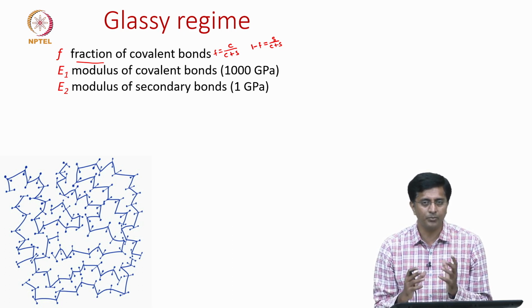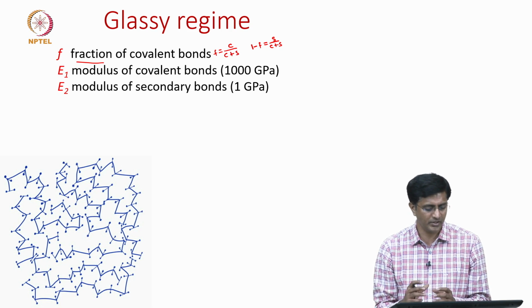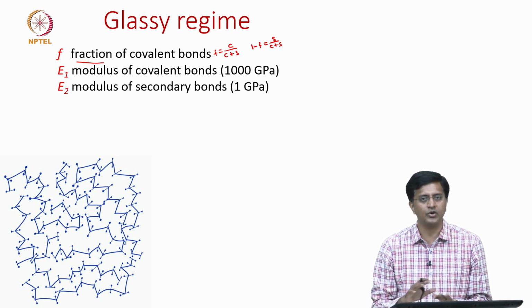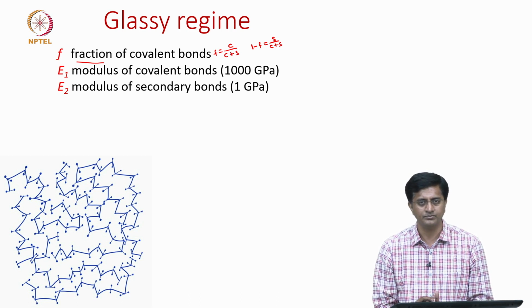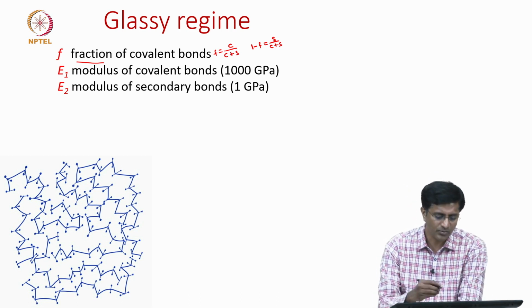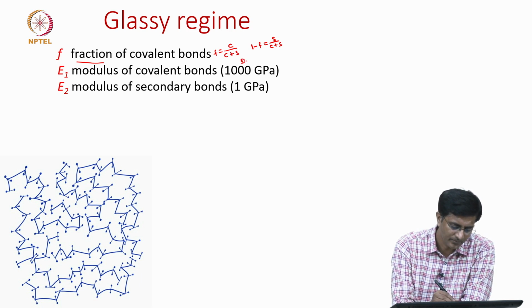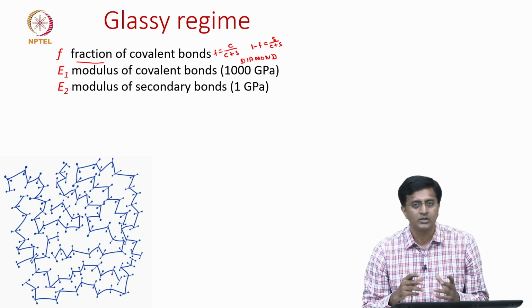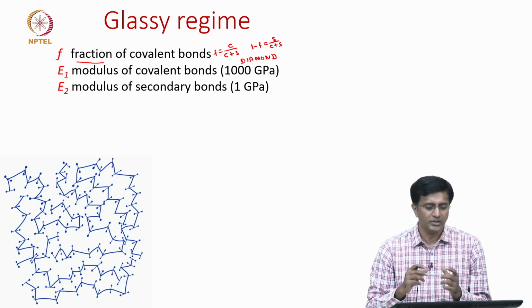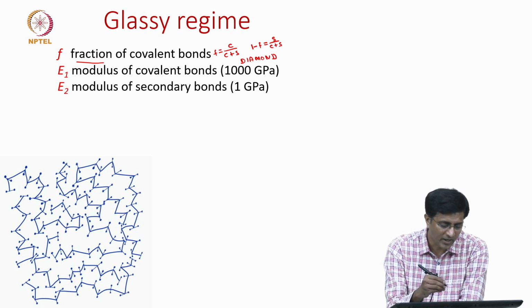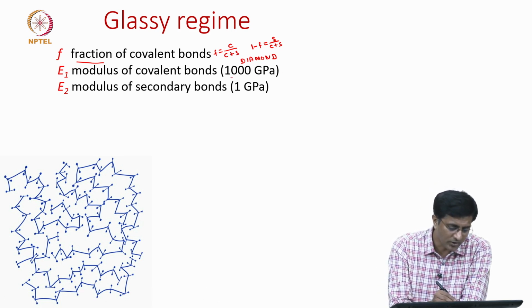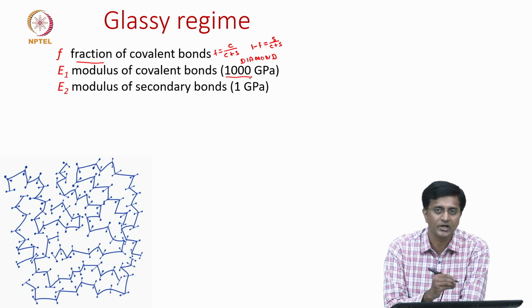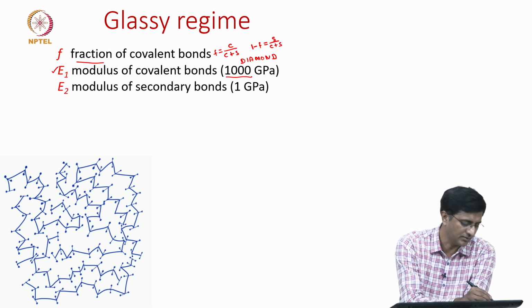Can you think of any polymer or any material where there are just covalent bonds, but no secondary bonds at all? One example for that is diamond, where we have strong carbon bonds in all directions. For diamond the modulus is about 1000 gigapascals, that is what we are seeing here.